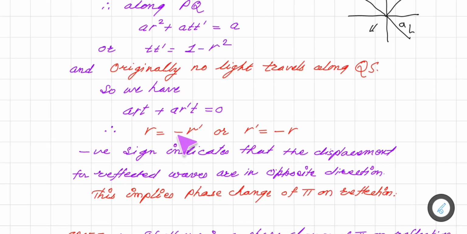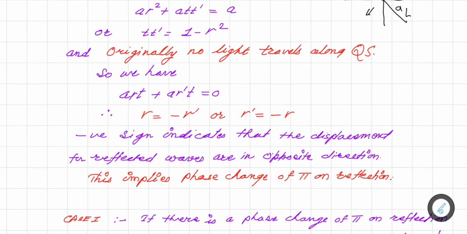It is observed that the negative sign means a phase change by 180 degree of the ray or light wave. Okay, so that is the case.